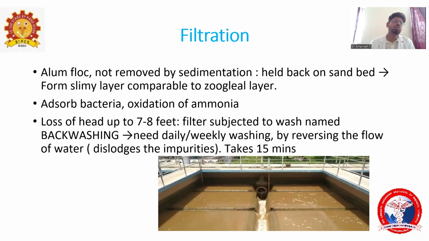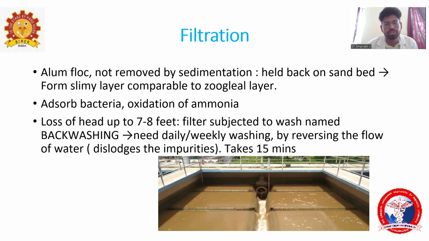Here the loss of head there will be more than 0.3 meter. Here it will be 7 to 8 feet. Okay, so how do they wash here? In the slow sand filter, how do they wash? They wash by scraping off the sand. But here they wash by backwashing. Another difference is that there we need weekly or monthly washing. Here we need daily washing or twice weekly washing.